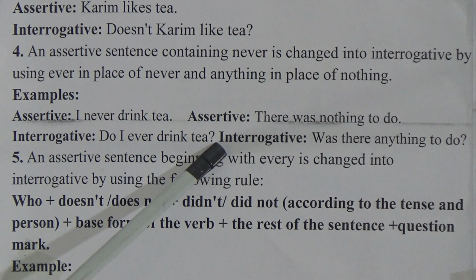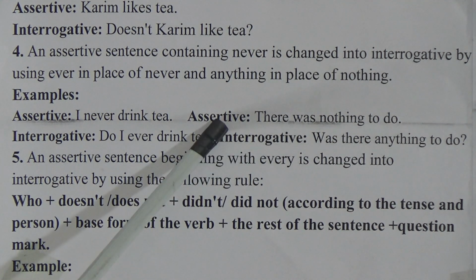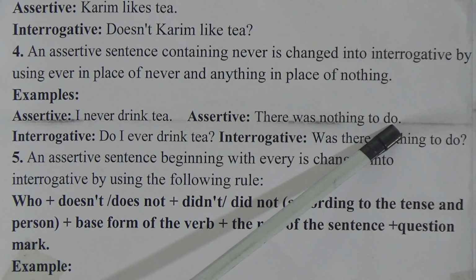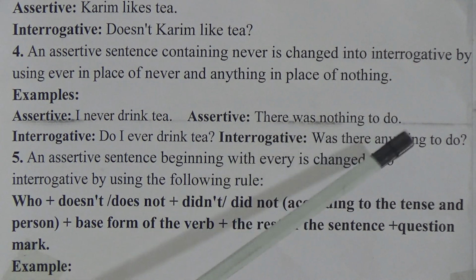Another example I have given so that you can understand properly. Assertive sentence: there was nothing to do. In the place of nothing there will be anything.